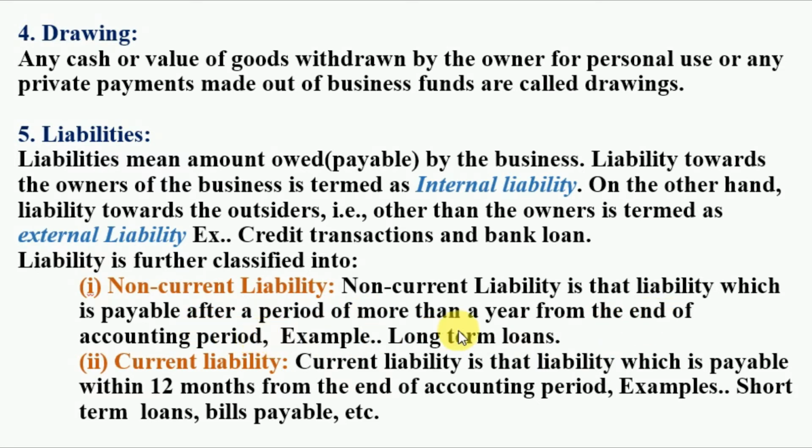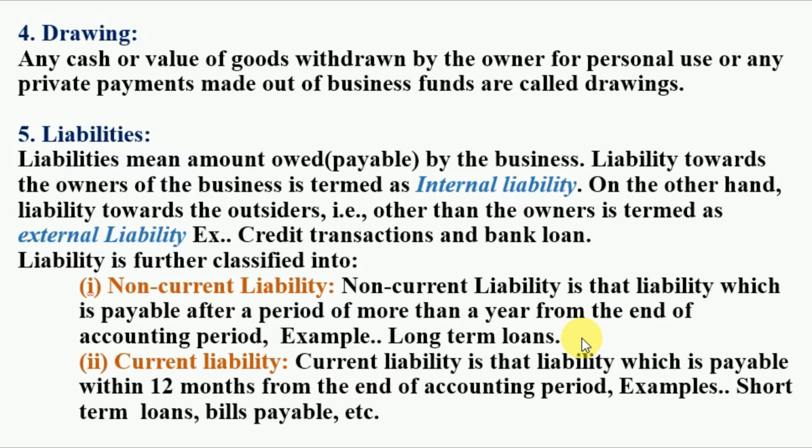Example, long-term loans. That means a liability which takes more than a year. So that liability is known as long-term liabilities or non-current liability. Like you have taken a huge amount from a bank to run your business and it is not possible to pay that much debt in 1 year.